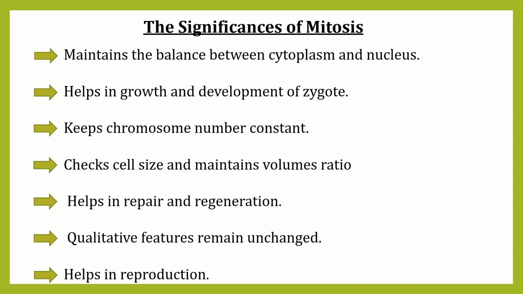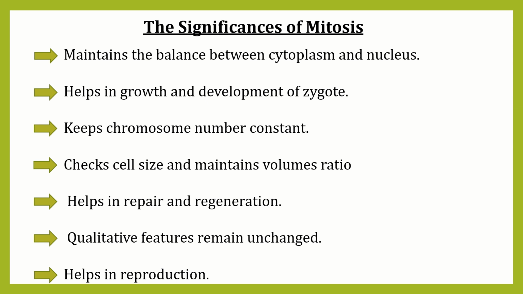Now, the third significance. Mitosis keeps chromosome number constant. This is a very important significance of mitosis. We have learned that mitosis cell division is called equational cell division, where the parental cell divides into two daughter cells. Here, each daughter cell contains the same number and types of chromosomes as the parental cell. So, chromosome number remains constant in both the parental cell and each daughter cell by the process of mitosis.